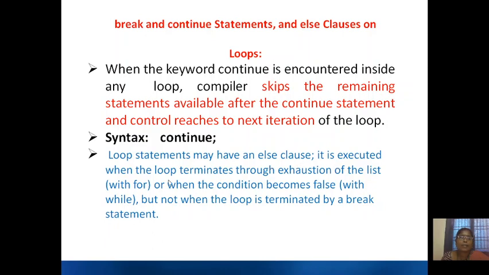Loop statements may have an else clause also. It is executed when the loop terminates through exhaustion of the list, or when the condition becomes false with while. When the for loop is used, it executes if the loop terminates through exhaustion of the list. In a while loop, when the condition becomes false, the else clause will execute, but not when the loop is terminated by a break statement.